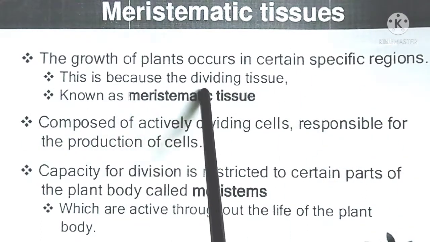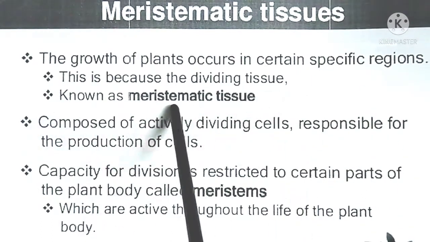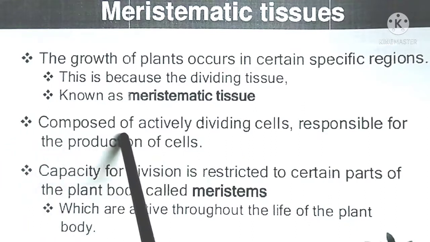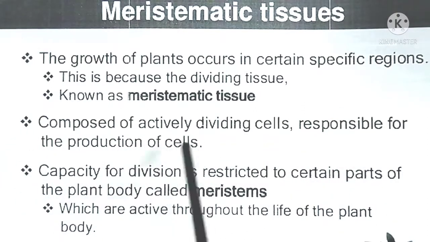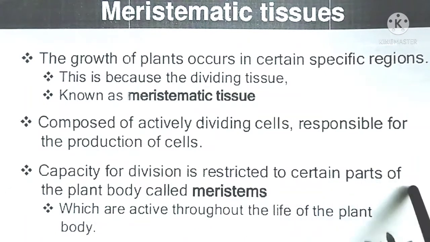This is because the dividing tissues, known as meristematic tissues, are composed of actively dividing cells responsible for the production of cells. Capacity for division is restricted to certain parts of the plant called meristems, which are active throughout the life of the plant body.